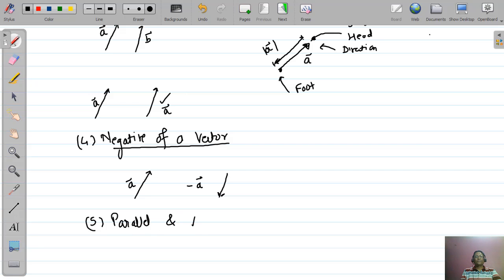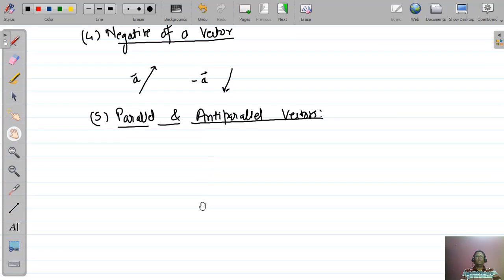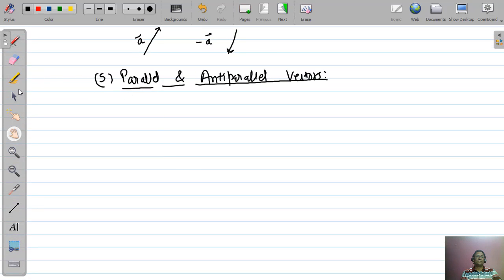Parallel and anti-parallel vectors. Two vectors are parallel if they have same direction. That is, angle between them is 0.